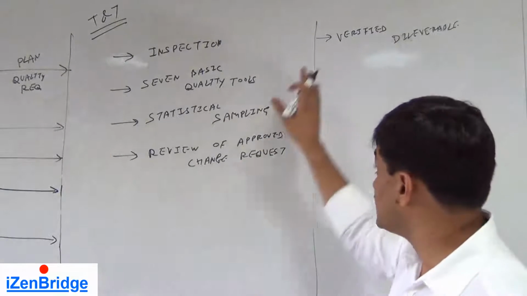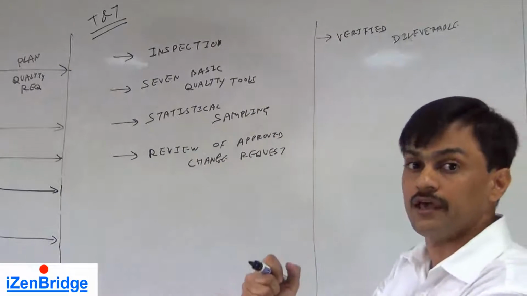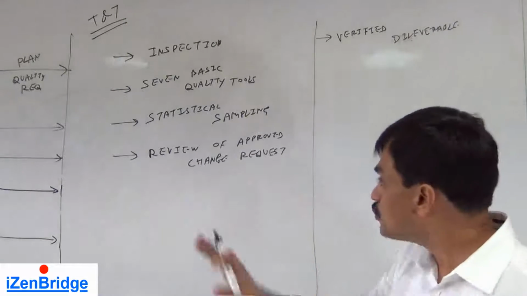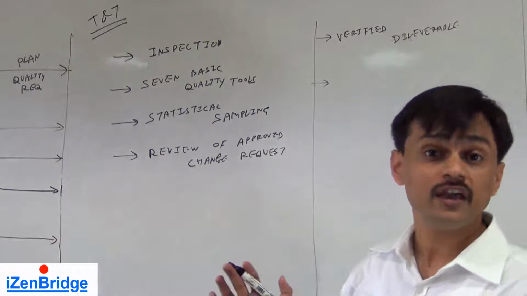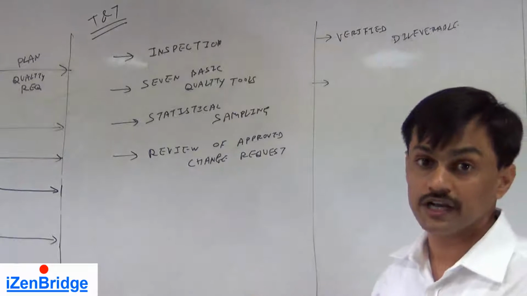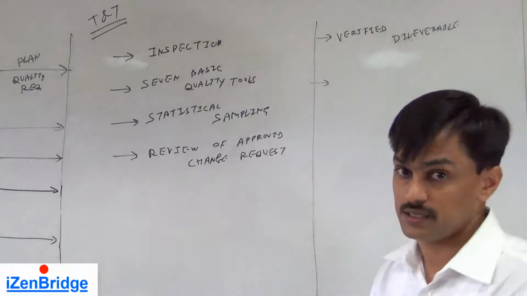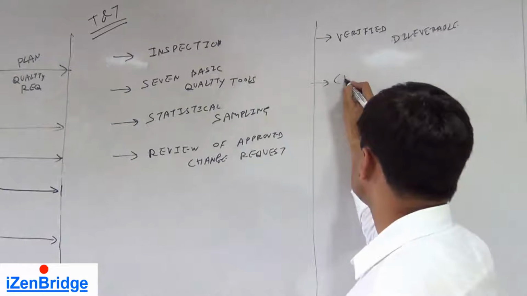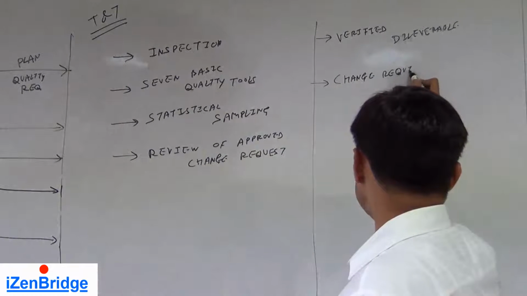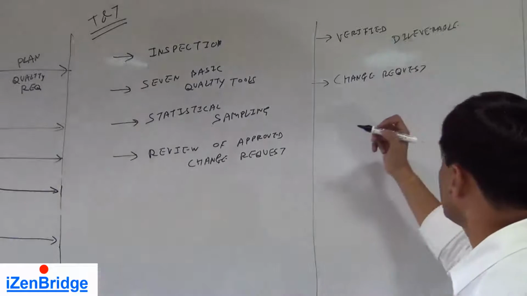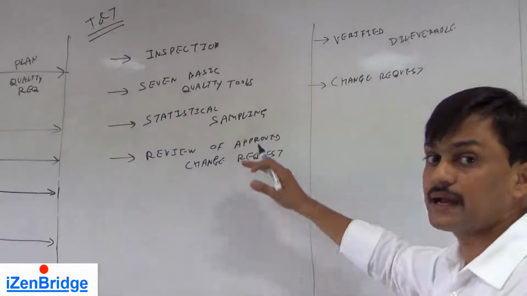The project team has done an extra check or inspection and said, yes, this deliverable is okay. You may see an okay stamp on various products. So here we are putting that okay stamp. If we don't find something okay, what do we do? We generate a defect. A defect is treated as a change request in our language. So we may generate a change request in this process for ensuring that the non-conformance gets rectified.